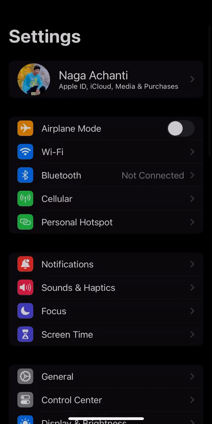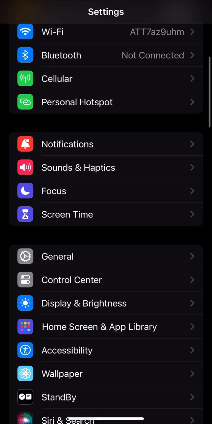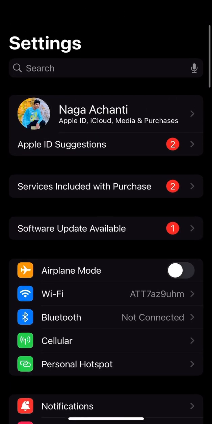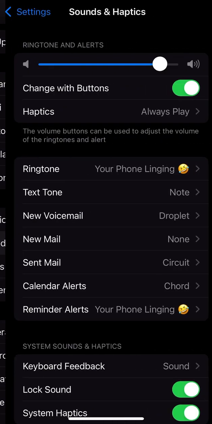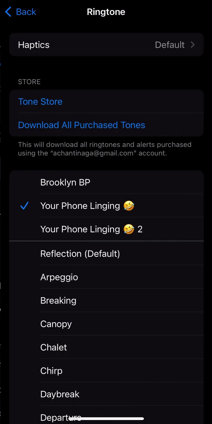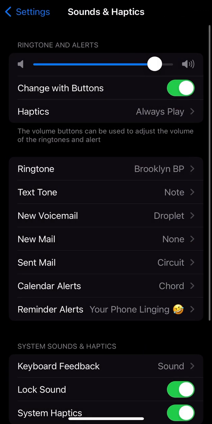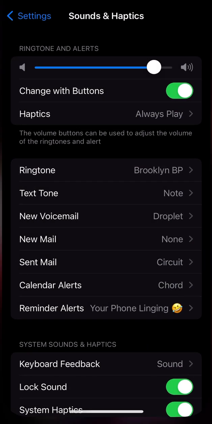So you go to settings. Now, after you go to settings here, what you'll need to do is go to sounds, then ringtone, and it will show you the ringtone. Now you have your ringtone. It's a simple and easy process.